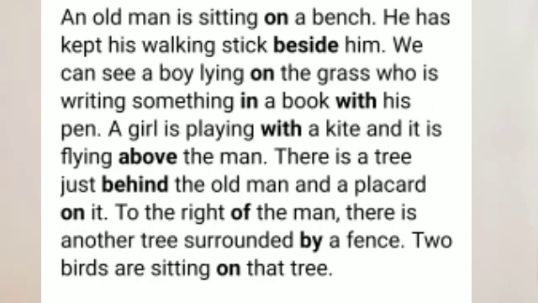So, you can write this in your notebook. You can write it now. All of you want to take your notebook and write this paragraph into your notebook.